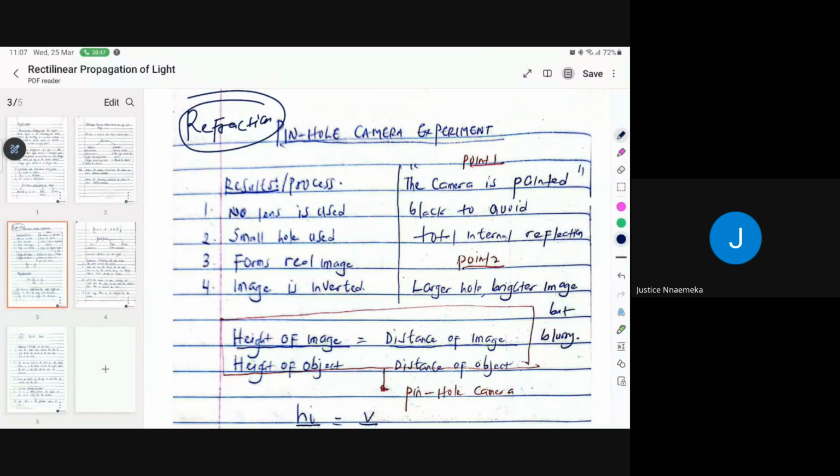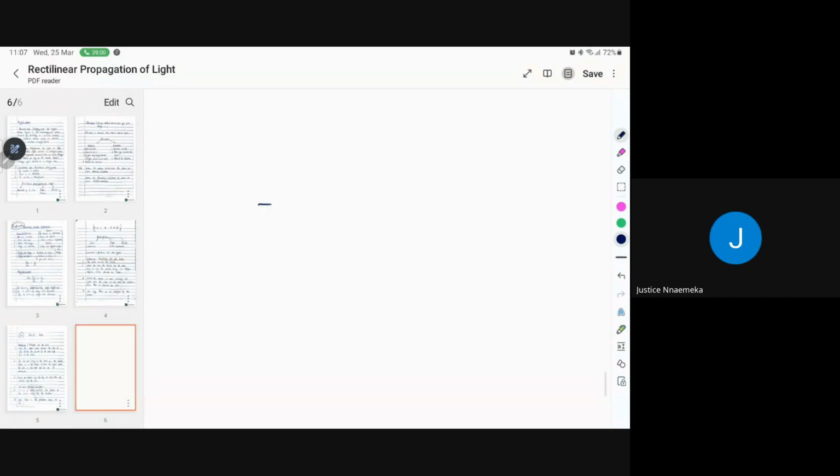Paul. Yes, Paul was trying to mention that the angle of incidence, right? He mentioned the angle of incidence must be greater than the critical angle. That means the minimum angle for that total reflection to occur. Look at what will happen on the normal. Go and read about these things.